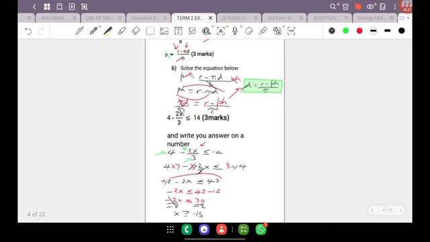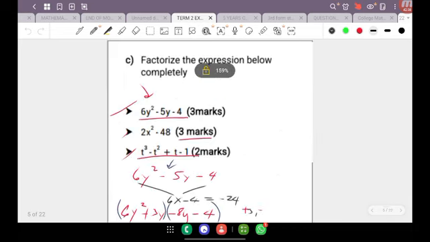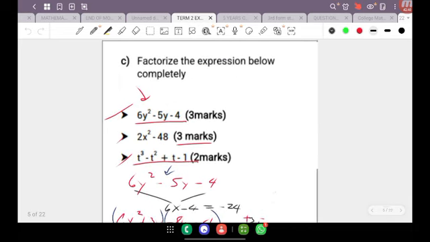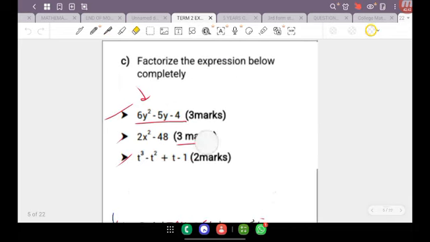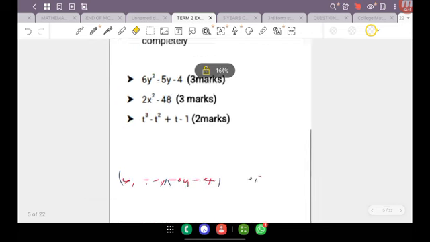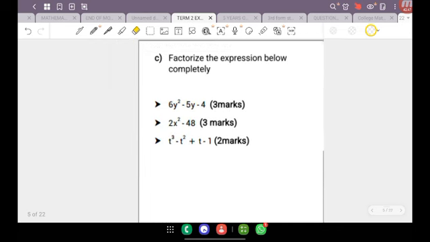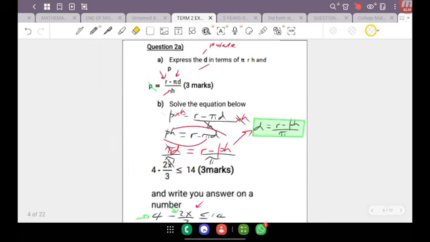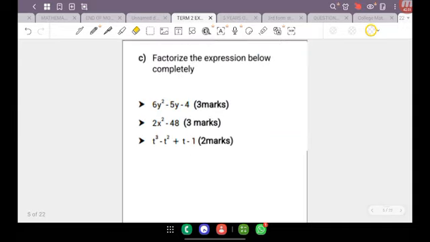Remember, solving an equation, changing the subject of the formula, all of those mean that you need to isolate the variable mathematically, transpose and get rid of anything that is attached to that variable. So we're going to then move right along to this part of the paper. Okay, all right, so here we go. Now we are looking at part C. We are going to be factorizing.